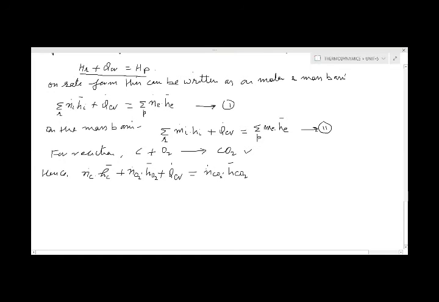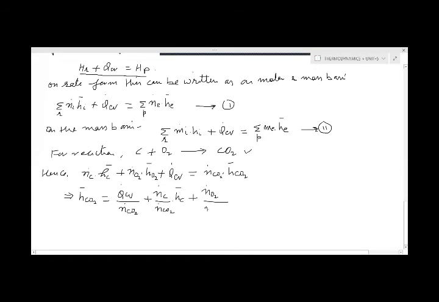And if we divide this whole equation by N dot CO2, then H bar CO2 will be equal to Q dot Cv by N dot CO2 plus N dot C by N dot CO2 into H bar C plus N dot O2 divided by N dot CO2 into H bar O2.